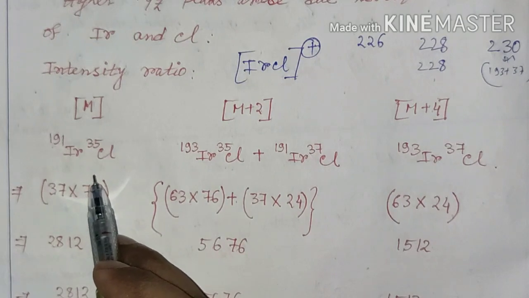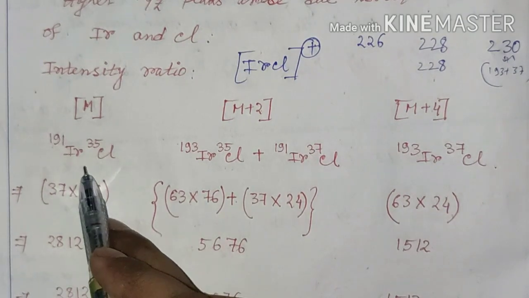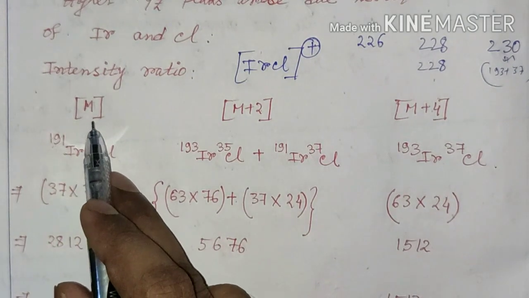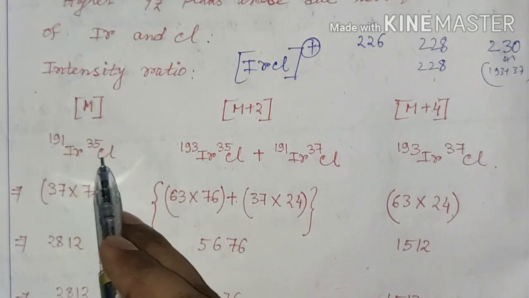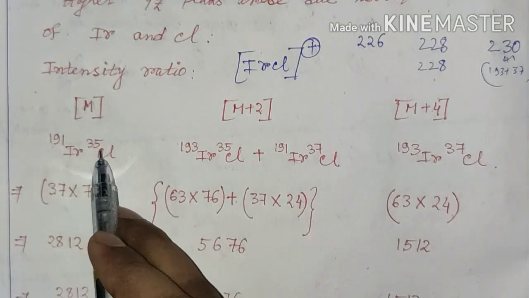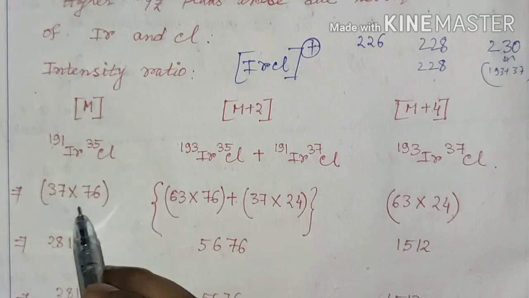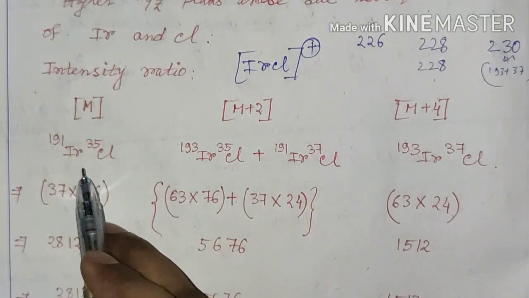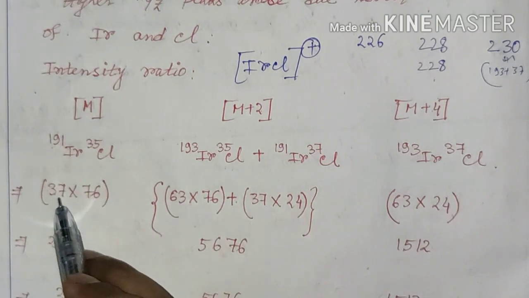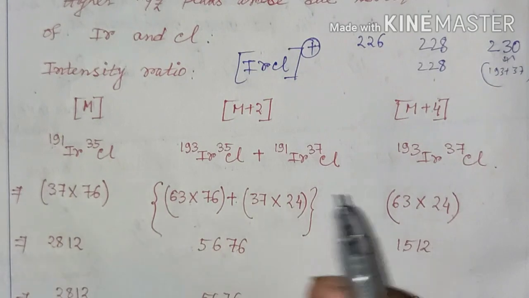Now as I am discussing, 226 is generated by iridium 191 and chlorine 35, and the relative abundance or intensity for this is 37 into 76.